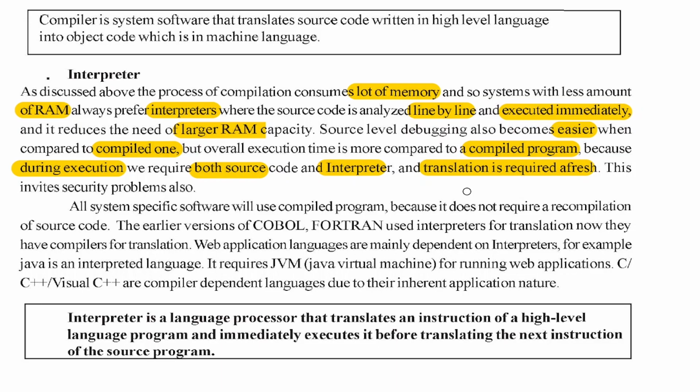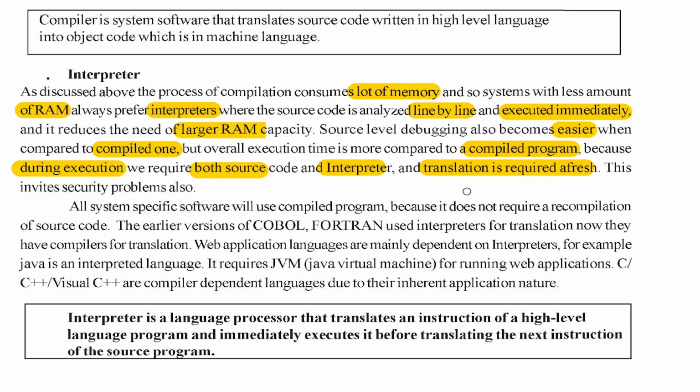But in a compiler, once it produces the object program, neither the compiler nor the source code is required. We keep only the object program, the machine code, and that object code will be executed every time. Tomorrow you execute, no need to compile. But with the interpreter, every time you execute we need both the source code and the interpreter, and also the fresh translation. This is one of the major drawbacks.